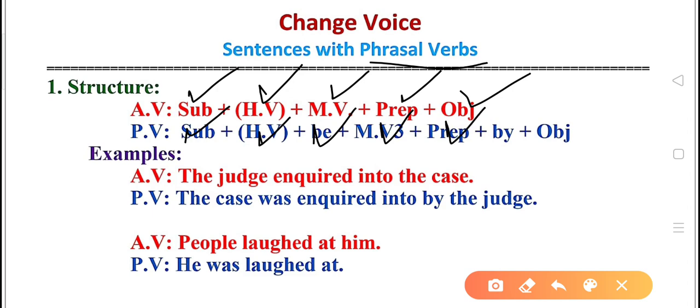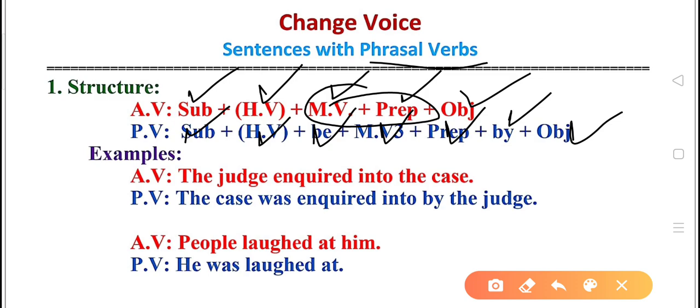Then comes the preposition. In active voice, the main verb is followed by a preposition. The same way, the main verb and preposition, these two will travel into passive also. The preposition is followed by the standard preposition by, which is used before the agent, and then comes our object. So in this way, we can change the active structure into the passive one. Now let's see the examples.